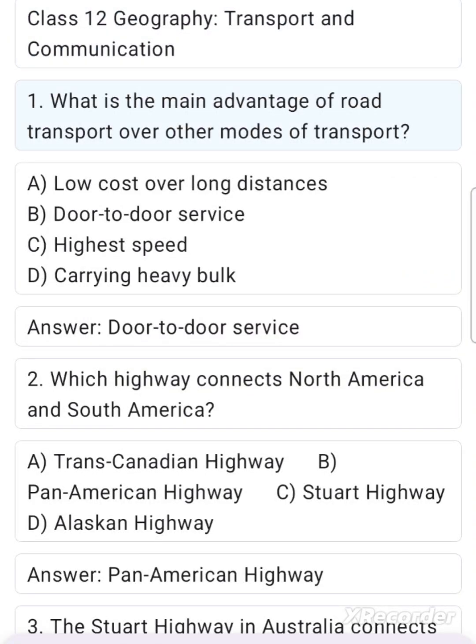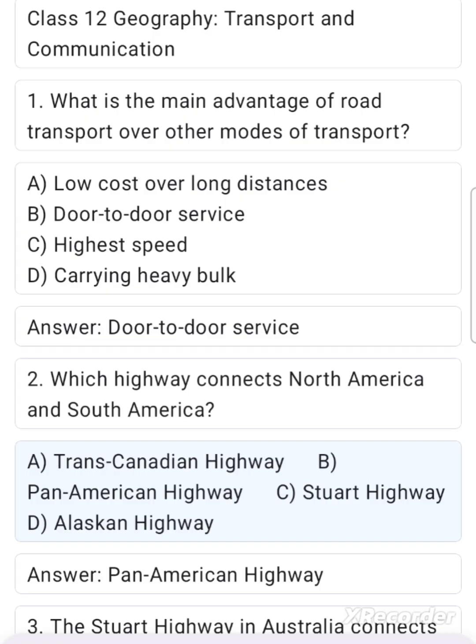1. What is the main advantage of road transport over other modes of transport? A. Low cost over long distances. B. Door-to-door service. C. Highest speed. D. Carrying heavy bulk. Answer. Door-to-door service.